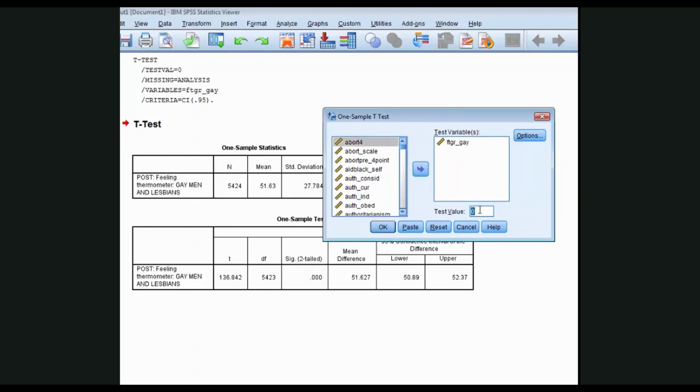Let's replace the test value here with the hypothetical claim, 52. And let's find out the 95% confidence interval of the difference between these two means, and let's also find out the probability value that the difference between them is 0.